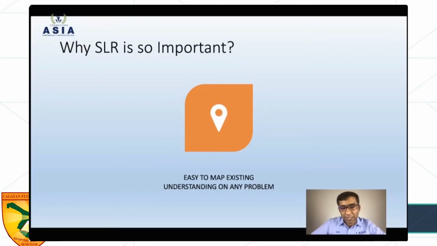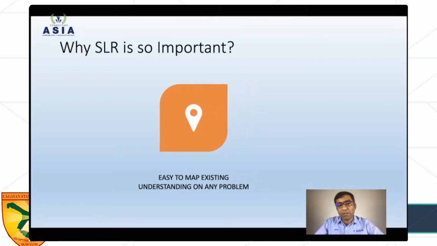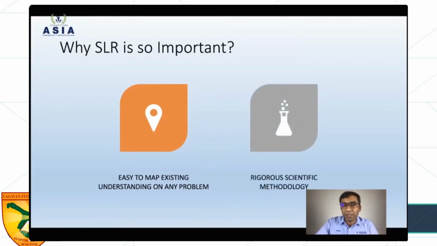Remember the first part, the importance. I'll just take your 5 to 10 minutes, and then we move quickly towards the practice session. So let's move. The second major reason why we conduct the systematic literature review is that it follows a scientific method, a rigorous method. There are steps you need to follow. And it is a very scientific way to conduct any study, the way we do quantitative research. The practice or similar tools or similar platforms can be applied to systematic literature review. Although some of the parts are different, the scientific method is the same.